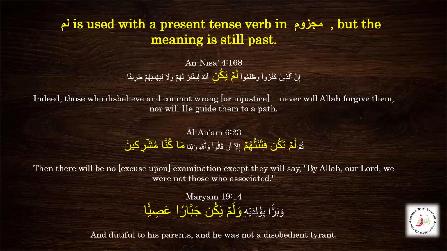Now we have the next example then. وَبَرًّا بِوَالِدَيْهِ وَلَمْ يَكُنْ جَبَّارًا عَصِيًّا. Again, we see here lam that is used with the present tense majzoom form. Walam yakun jabbaran asiya, dutiful to his parents, and he was not a disobedient tyrant. So we see here again the construction of walam yakun jabbaran asiya.